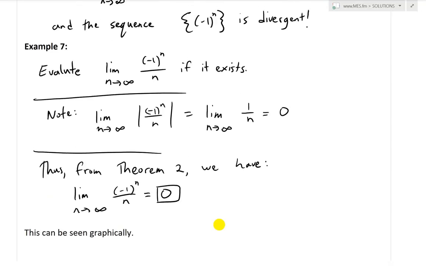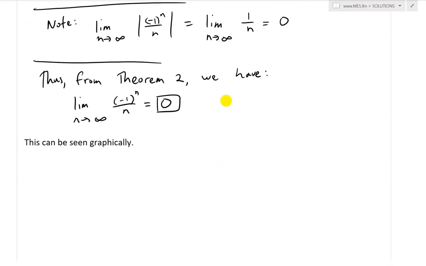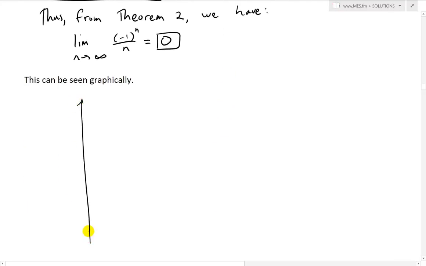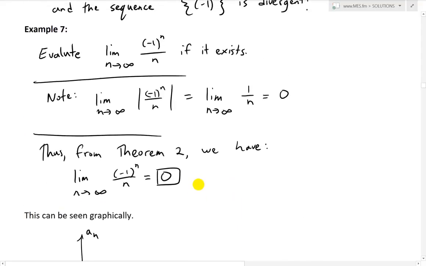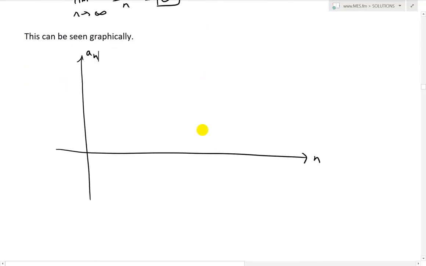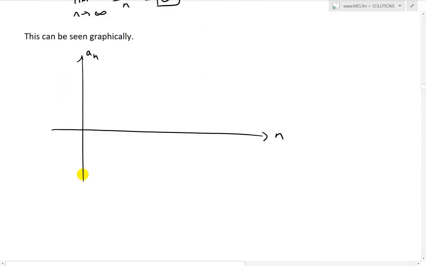Now this sequence can also be seen graphically. Let's put a graph like this: this is n, this is a_n. We know that if we plug in 1 inside here, we're going to have negative 1 divided by 1, which is negative 1. So we start off at the bottom over here. Yes, just move this up a bit. So negative 1 is where we start, at n equals 1.